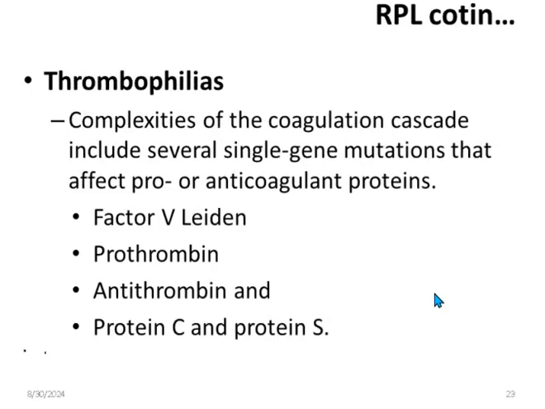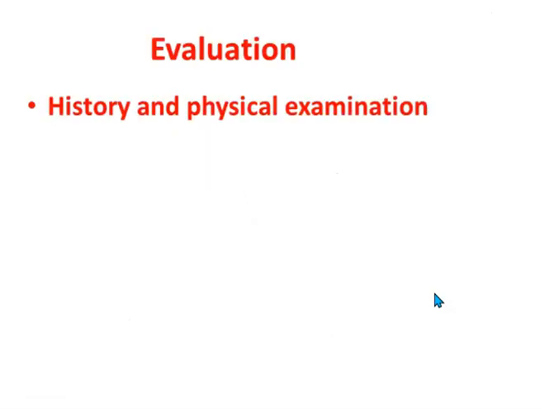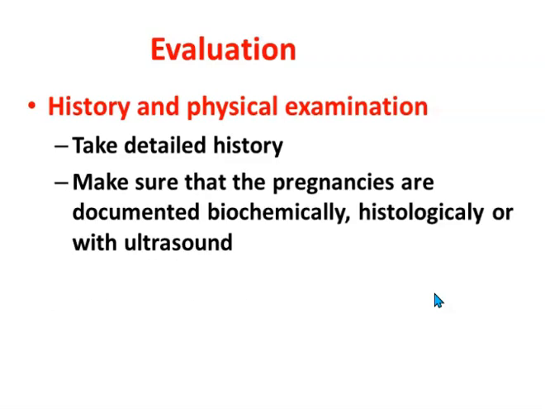Thrombophilia means coagulation cascade abnormalities or mutations like factor V Leiden, prothrombin disorders, or antithrombin, protein C or S deficiencies, or gene mutations. These things are not clearly related to recurrent pregnancy loss, and the patient will need to be investigated according to those thrombophilias. To evaluate a patient with recurrent pregnancy loss, we need to take a detailed history and do a physical examination.